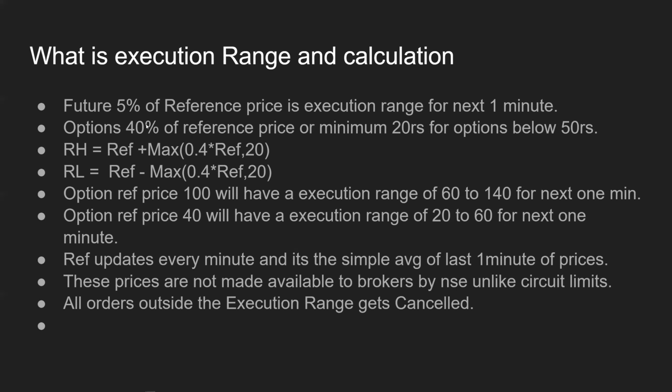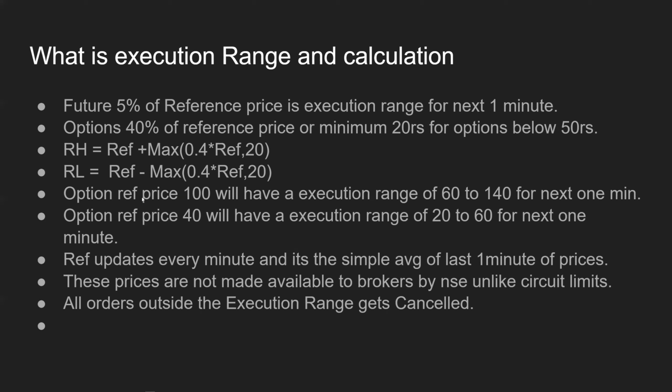For options, NSE has kept this range to 40% of the reference price of the previous minute, and the minimum capping NSE has capped to 20 rupees. So the formula is very simple. Whatever is the reference price of the last minute plus the maximum of 40% of reference price and 20 rupees, that is the range high. Whatever is the reference price of the last minute minus the maximum of 40% of reference price and 20 rupees will be the range low.